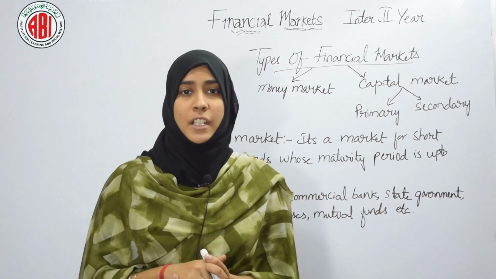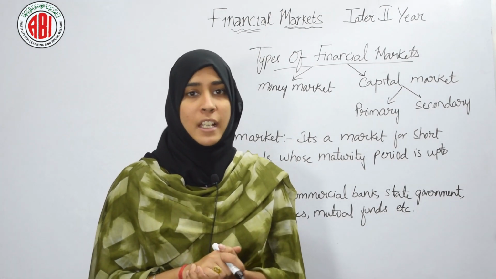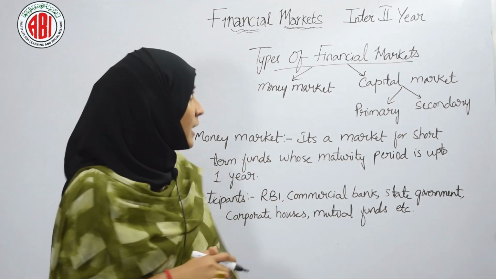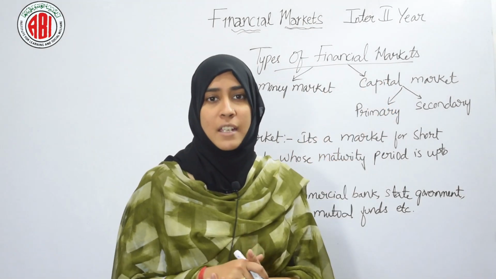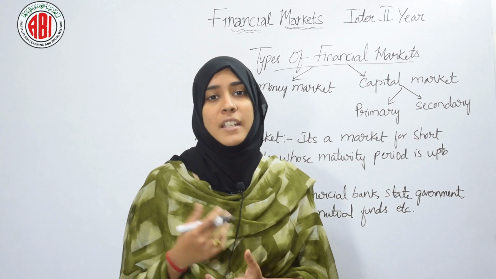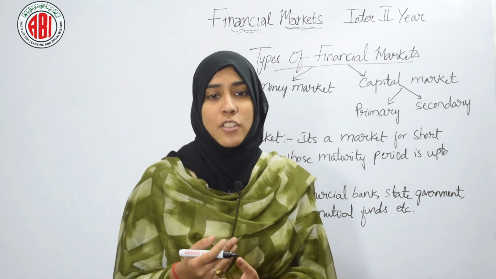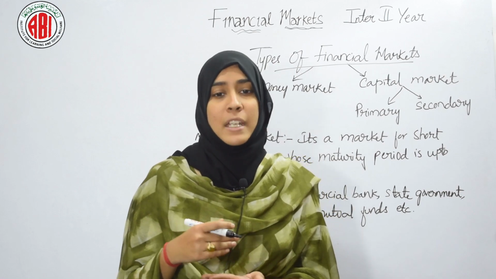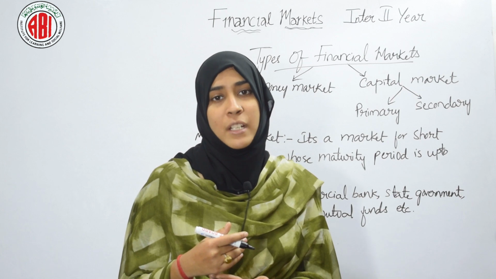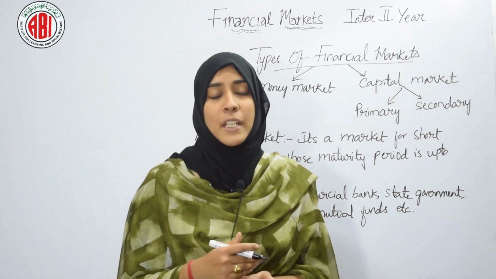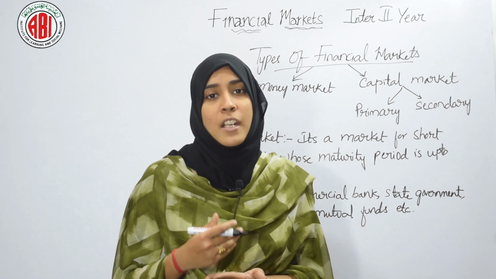Now let's proceed with our topic by seeing the types of financial markets. Basically there are two types of financial markets: money market and capital market. On which basis are they divided? They are divided on the basis of instruments and the time period of these instruments. For example, the money market deals with instruments whose maturity period is very short, and the capital market deals with instruments whose maturity period is long term.